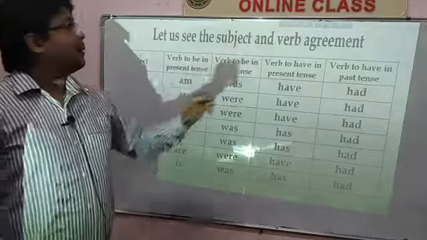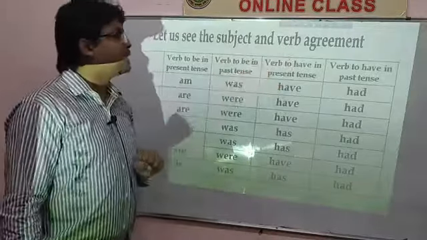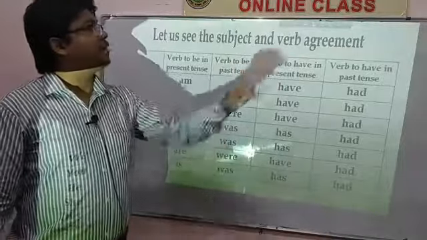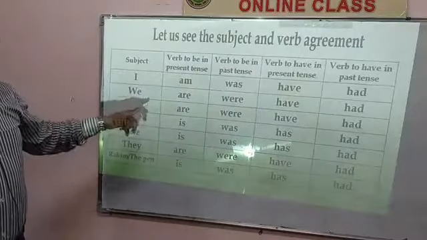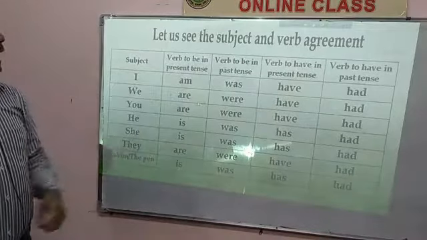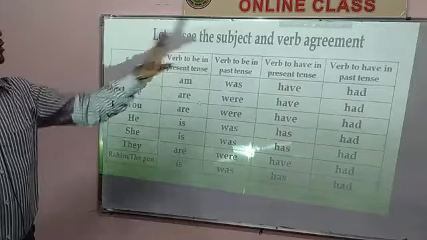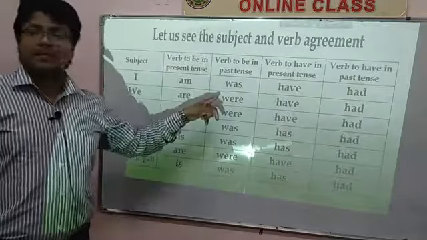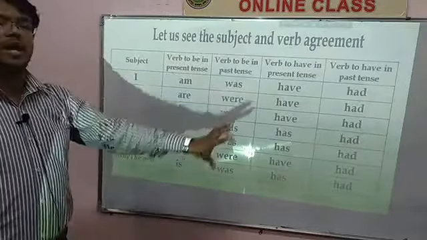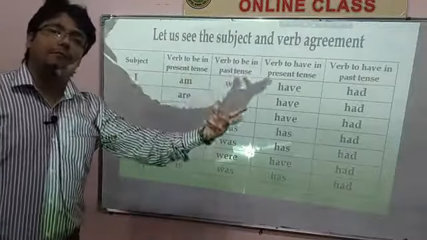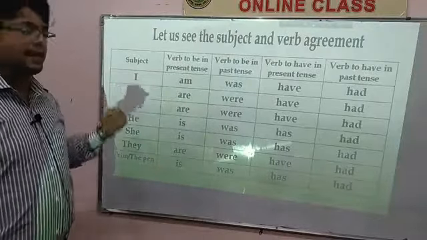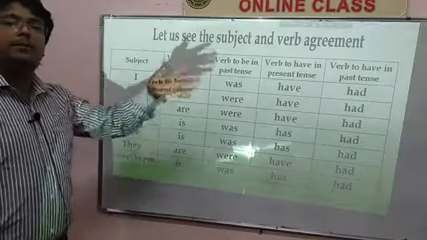In the verb to have, in present tense you have to use have, and in past tense you have to use had. And with we, you have to use are in the present tense, and in the past tense were. By this way you have to use the right verb with the subject. According to the subject you have to use such verb.